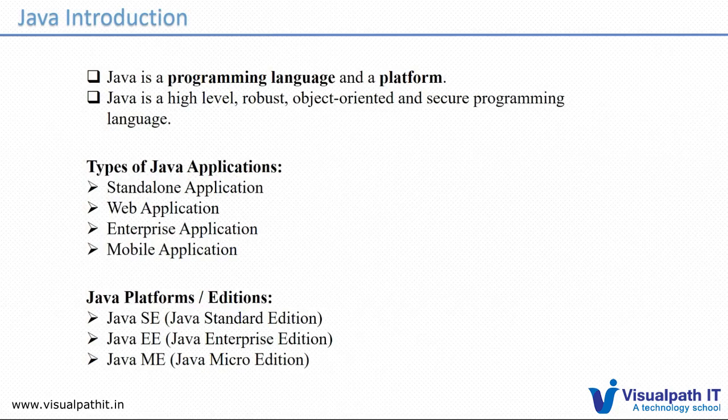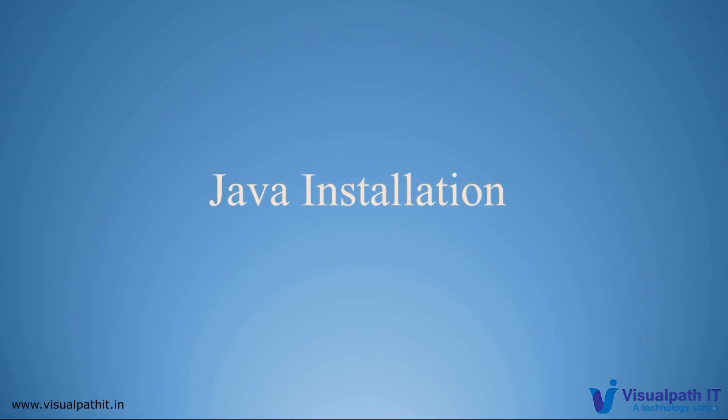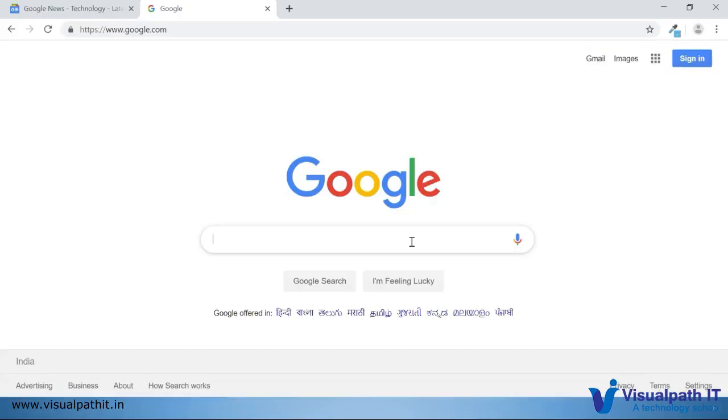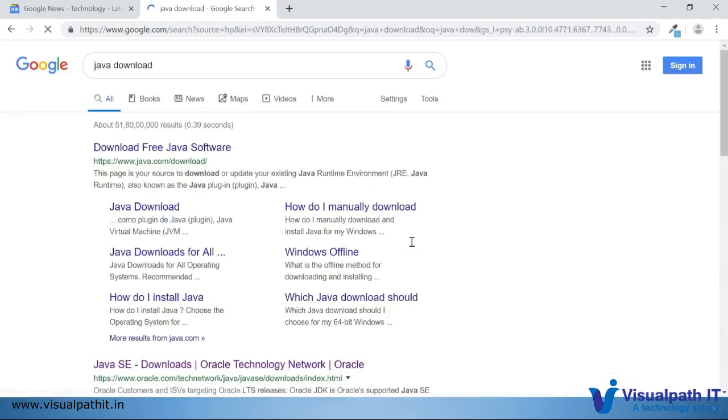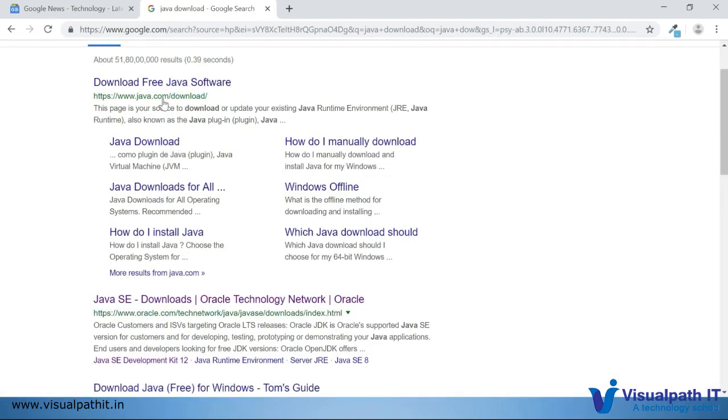So these are all the list of platforms we have, and next we can discuss how to have the local setup and how to install Java in our local machine. For Java installation, you can simply type Java download. The list of URLs will be listed. There will be different sources, but it's recommended to choose the Oracle website for downloading Java software.